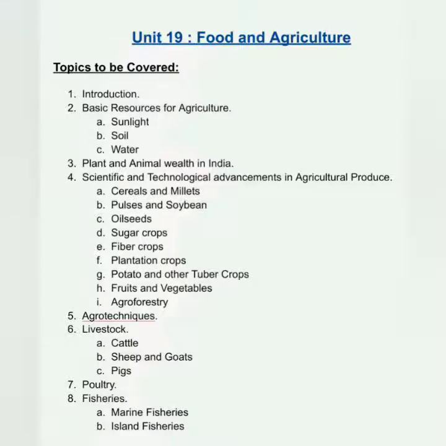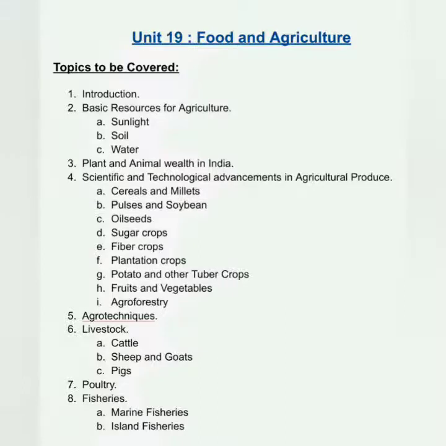Unit 19, Food and Agriculture. Topics to be covered. Introduction. Basic resources for agriculture: sunlight, soil, water. Plant and animal wealth in India. Scientific and technological advancements in agricultural produce. Cereals and millets. Pulses and soybean. Oilseeds.